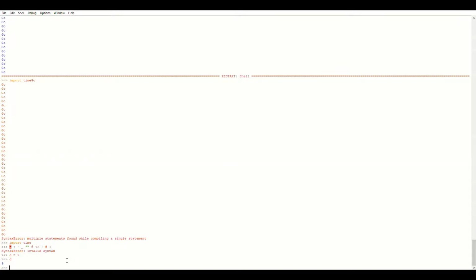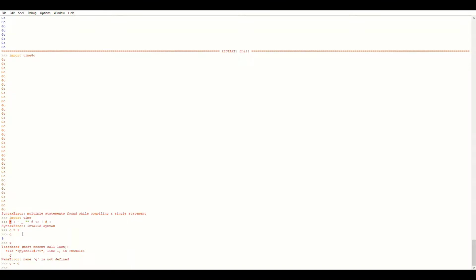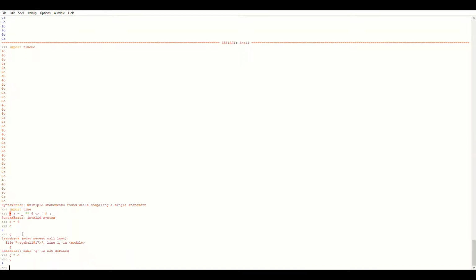Even if you just put G, it's going to give you an error that G is not defined. So by doing that, you define it. But now if you say G is equals to D, it's going to give G the value of D, and the value of D is 9. Wow. Okay, that's a lot. That's not a bad start.